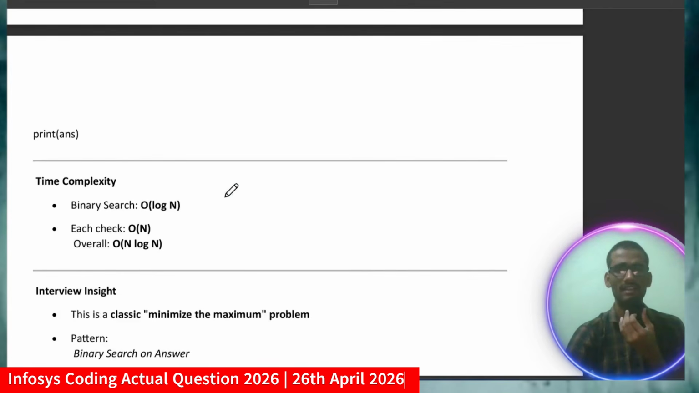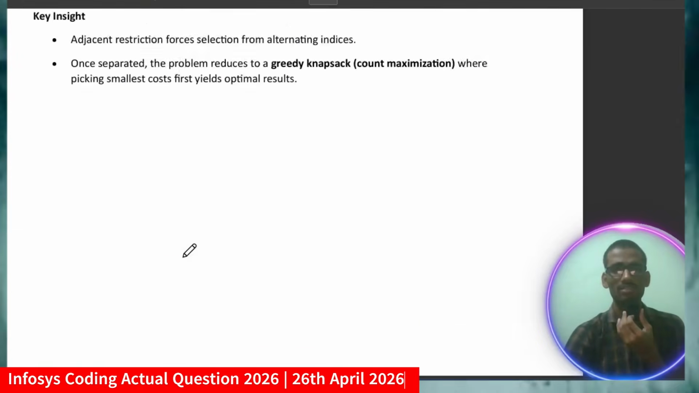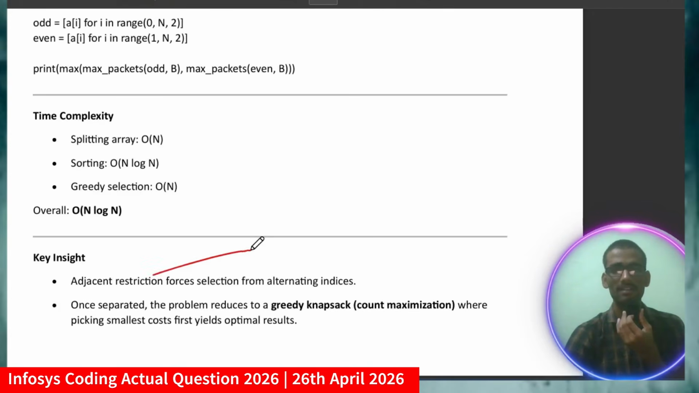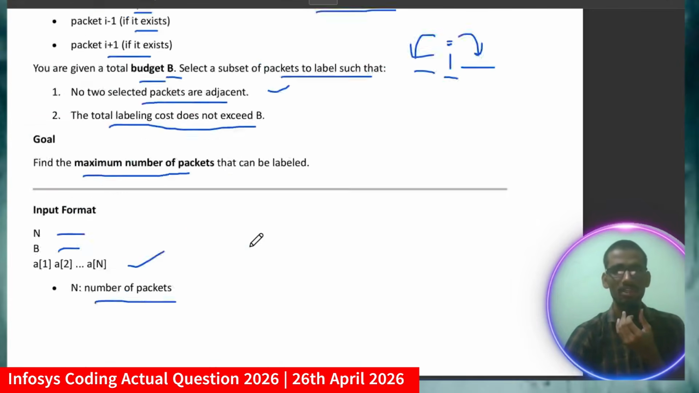For this, the time complexity will be: since it is binary search, O(log n), and each check will take O(n). So overall time complexity will be O(n log n). And friends, comment the time complexity for question number 2. Though I have written it here, do comment the time complexity, because here I am using the greedy knapsack algorithm. So these are the questions.